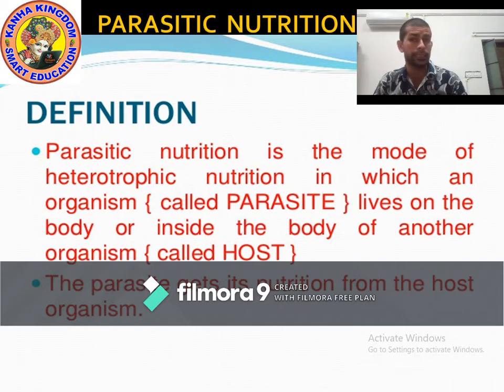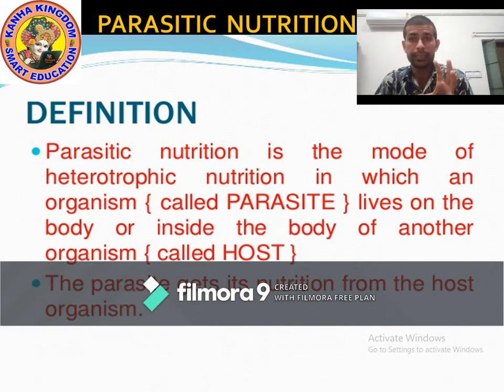As you can see on the screen, parasitic nutrition is the mode of heterotrophic nutrition in which an organism called parasite lives on the body or inside the body of another organism called host.